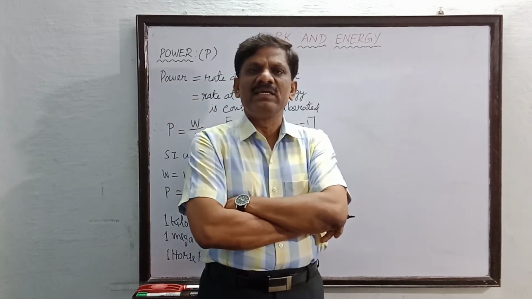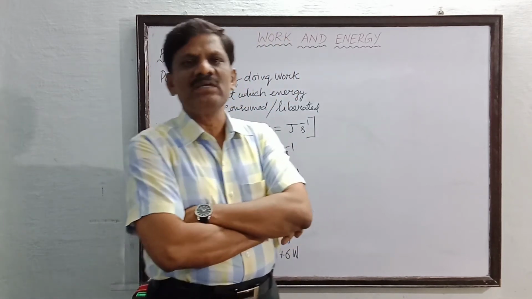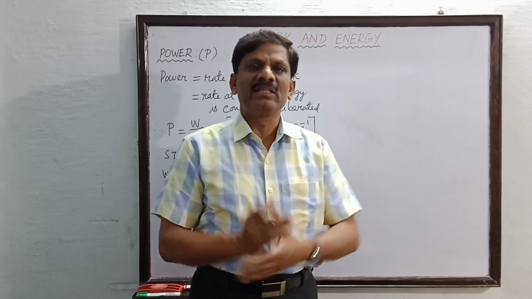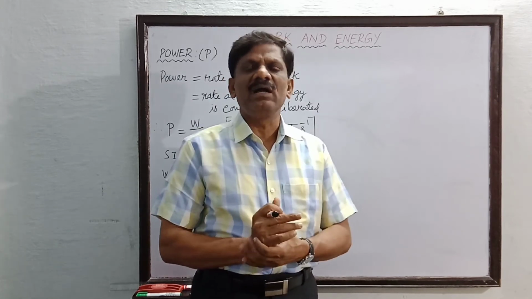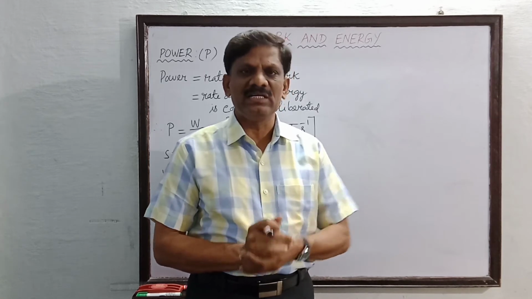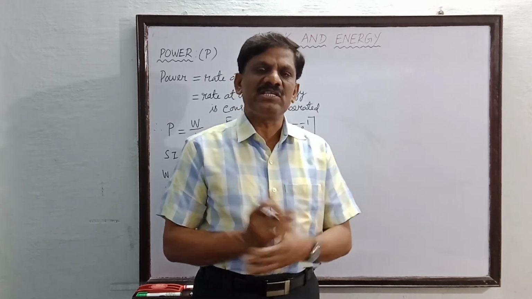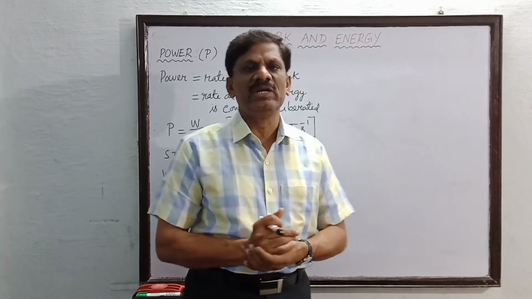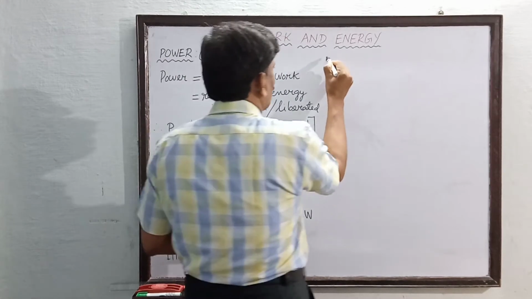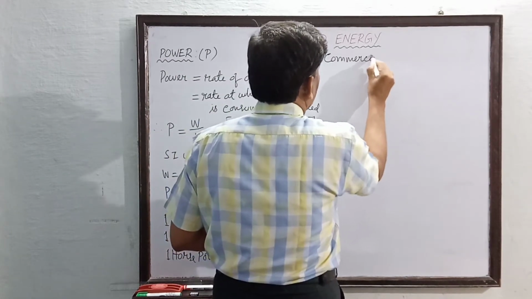For that, a commercial unit of energy is used, and the instrument which is used to measure the electric energy consumed per month is called a watt hour meter or kilowatt hour meter, where kilowatt hour is one unit of electrical energy, which is called the commercial unit of electrical energy. So what is a commercial unit of energy? We are going to see now.